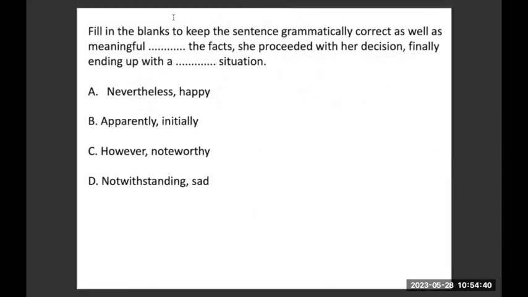There's a fill in the blank which is there. You have to keep the sentence grammatically correct as well as meaningful. This is a starting, okay? So this should be a second line. Dash the facts. She proceeded with her decision, finally ending up with a dash situation. This is the first word, okay? There has to be an enter here, but because of some error, it has not come.